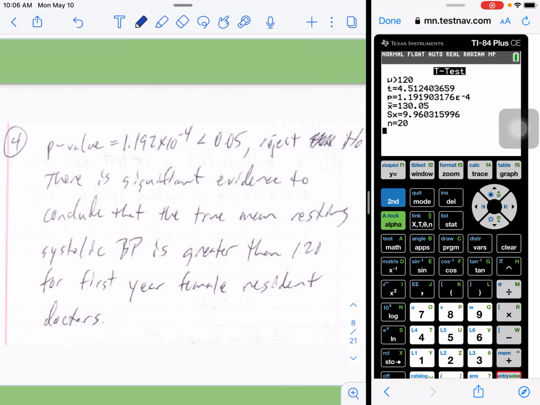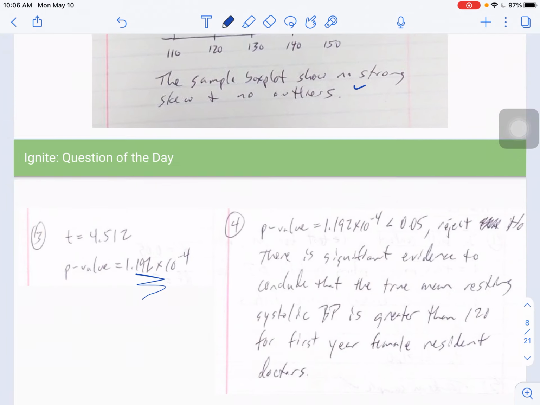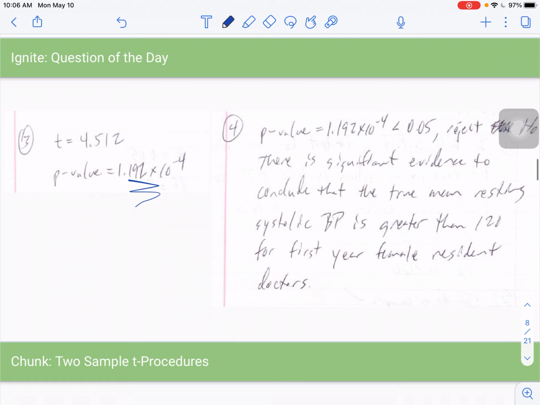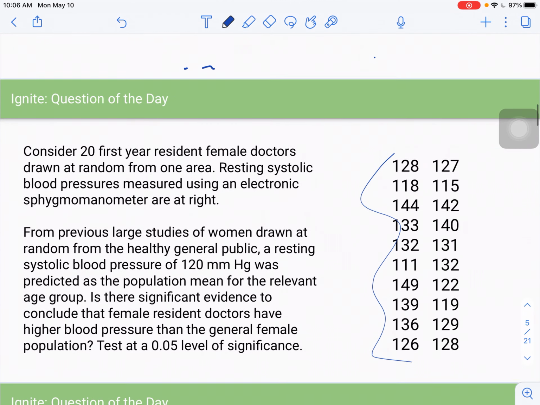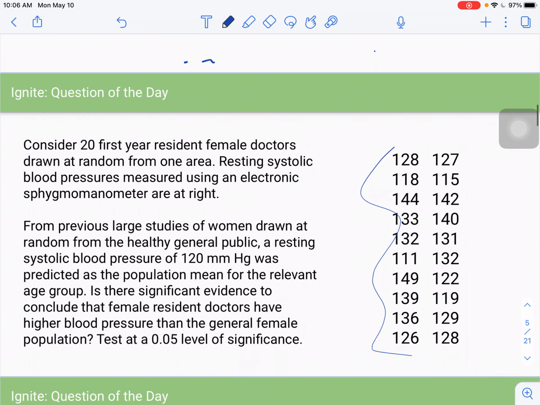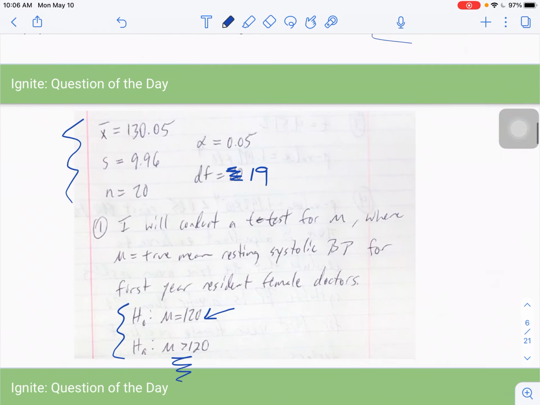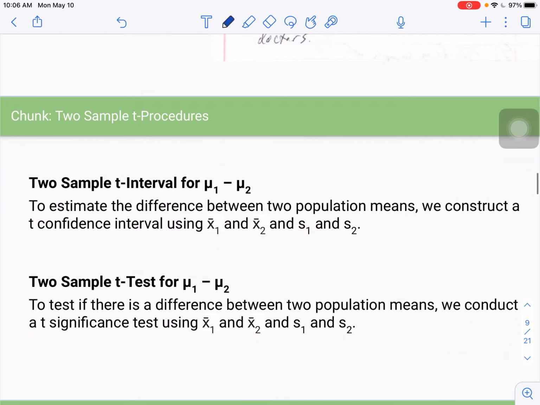All right, so that is that 4-step process for this problem. So hopefully that went all right for you. So make sure that you get that question of the day submitted to Schoology week 5, day 1. All right, on to the next thing.